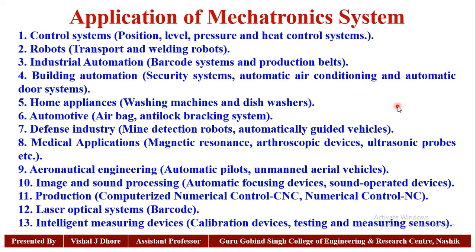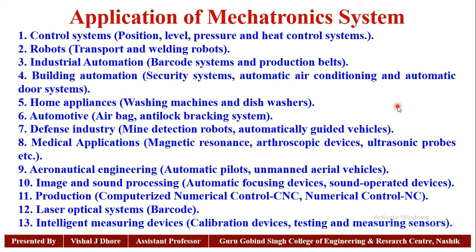Industrial automation, such as barcode systems and production belts. Building automation, such as security systems, automatic air conditioning and automatic door systems. Home appliances such as washing machines and dishwashers. Automotive airbags and anti-lock